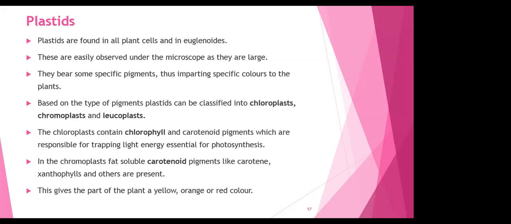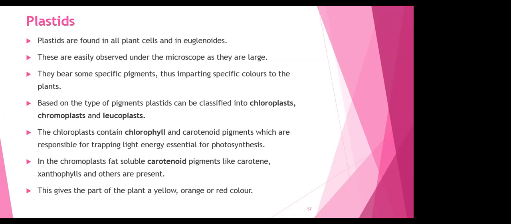They bear some specific pigments, thus imparting specific colors to the plants. Yes. So we know plastid जो है, हमारे दिमाग में plastid means सिर्फ chloroplastid आ जाता है, right? But here it's not only chloroplast. There are many other colors that you can see. Can you see different colors? I mean, except green color, there are so many colors that you'll be seeing for flowers, fruits, है ना? So how get the color? So definitely there are going to be some pigments associated with it. So वो जो plastids होते हैं उसमें different colors होते हैं, ना सिर्फ green color.